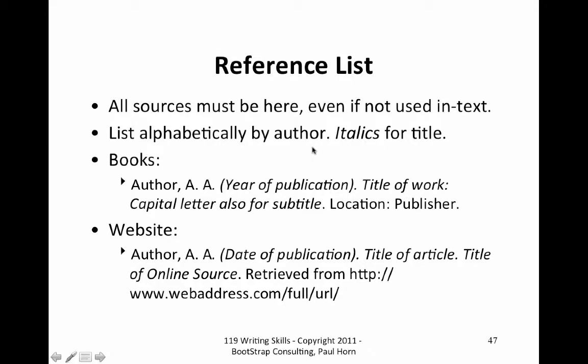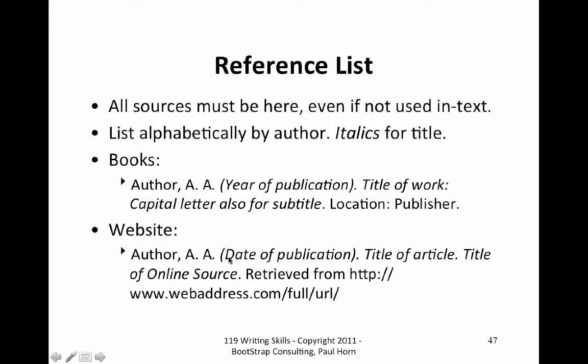Generally, the most common way in the APA is to put the title of the work in italics, but when you use a website, it'll automatically do that. So here's an example of how it might look if you're using a book, and you can always pause this and use this format if you have to do something that way, or if you had a website, it would go this way. Notice that when you use a website, if you're putting when it was retrieved, you're going to put that information under this heading, retrieved from.